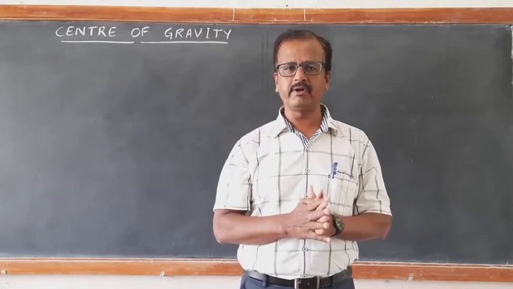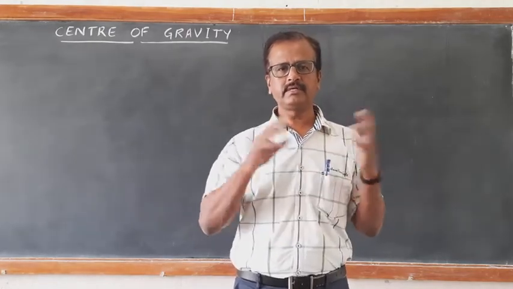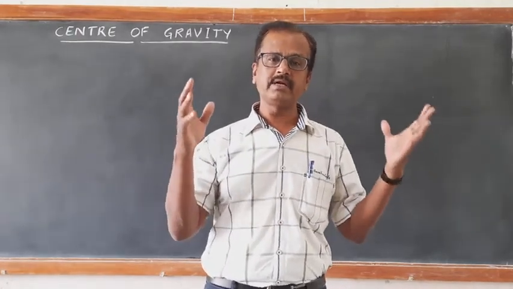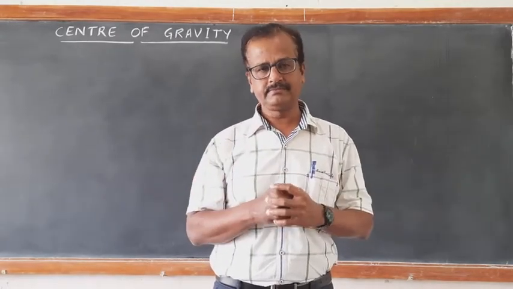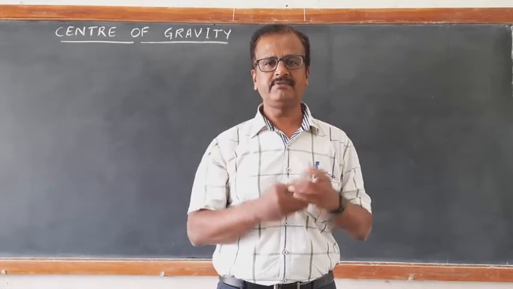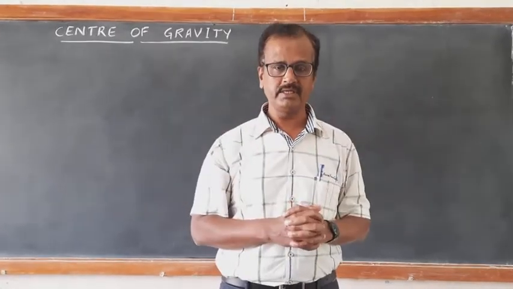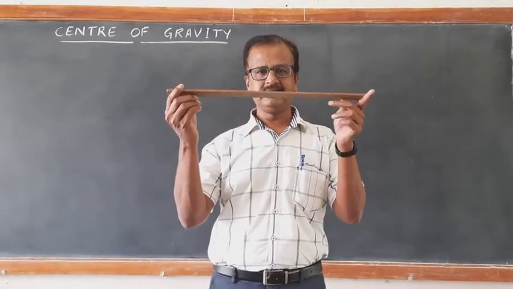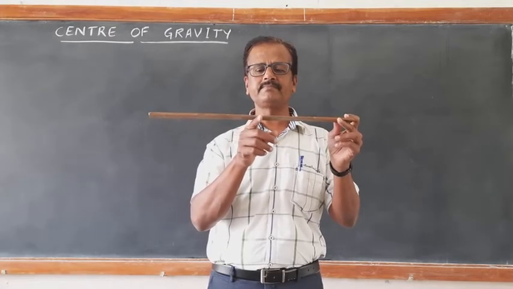If it is a regular body wherein its mass is uniformly distributed, and if it is a regular geometrical body, it is easy to find out center of gravity. Center of gravity becomes the geometrical center of that particular regular body wherein mass is uniformly distributed. I gave you an example of finding the center of mass of this scale. In this case, center of mass and center of gravity will become same.